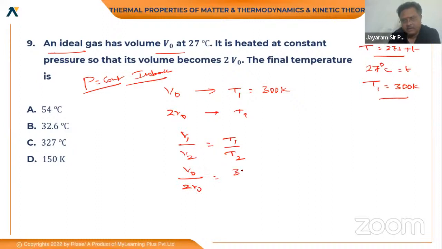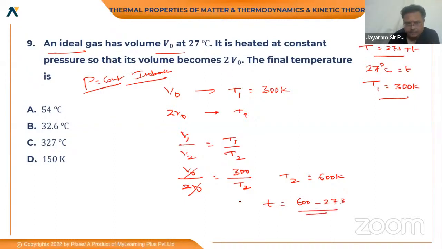Directly you can get 300 by T2. So T2 is equal to 600 Kelvin అండి. కానీ ఆన్సర్ కెల్విన్స్ లో లేదు, మీకు డిగ్రీ సెంటిగ్రేడ్ లో. సో T is equal to 600 minus 273 అంటే ఎంత? 327 degrees centigrade.